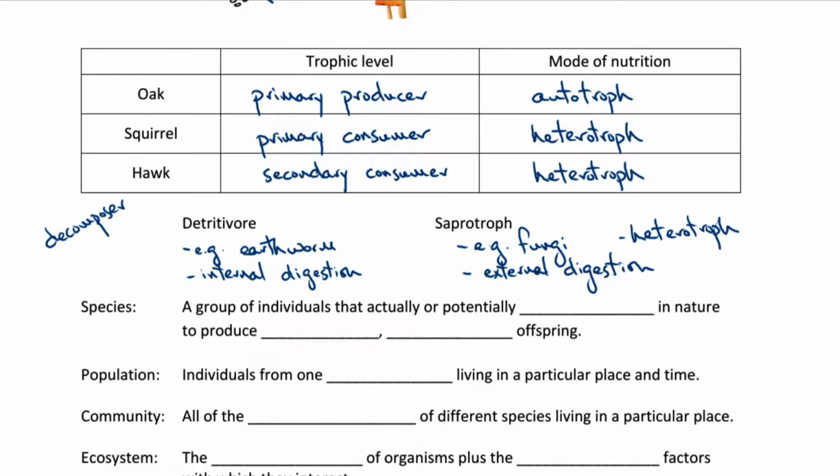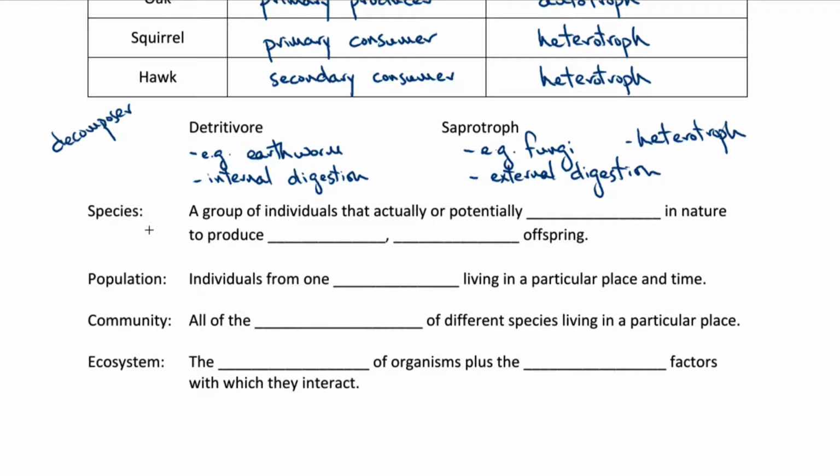Let's look at some more definitions that we need for learning about ecology. A species is a group of individual organisms that can actually or potentially interbreed in nature, meaning have offspring. And when they do that, they produce viable, fertile offspring. So viable means that the offspring survive, and fertile means that the offspring themselves can have offspring. Now, defining a species is actually a very tricky prospect, and this is only one definition. It's often known as the biological species concept. That's the name of this definition.